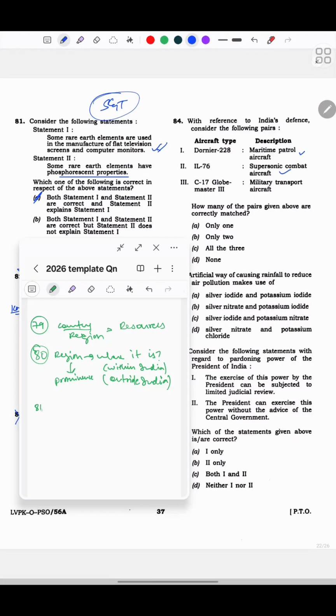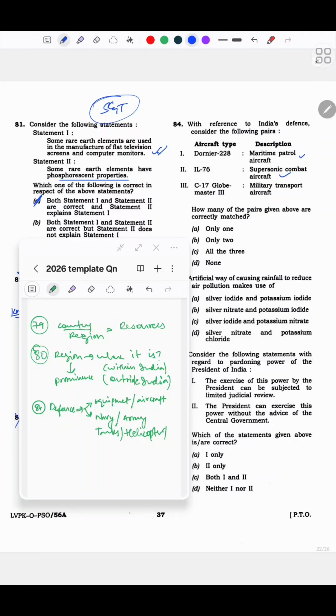So I would mark this as defense, maybe, or our equipment, or aircraft. मतलब possibly by this pattern I can tell कि next year वो लोग शायद नेवी का भी पूछ लें, या वो लोग आर्मी का कुछ पूछ लें कि टैंक्स क्या हैं और हेलीकॉप्टर्स क्या हैं और एयरक्राफ्ट कैरियर्स के नाम क्या हैं, stuff like that. So yeah, this can definitely point us in that direction, that they are asking such things.